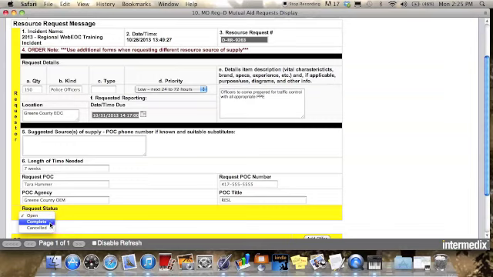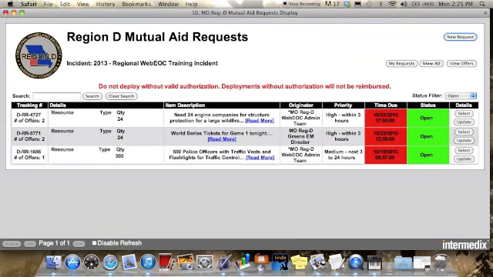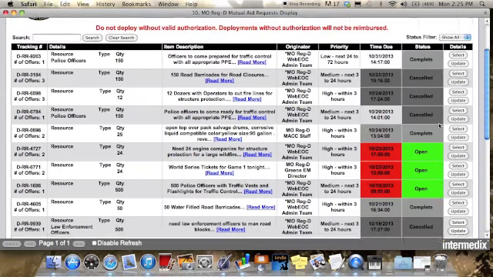So I'm going to go ahead and change it to complete because I got what I needed, and click Save. At this time, it's going to pull this off of the board, but if for whatever reason I needed to see what all had been done, I can adjust my filter to Show All, and it will show me everything that has been completed or canceled.